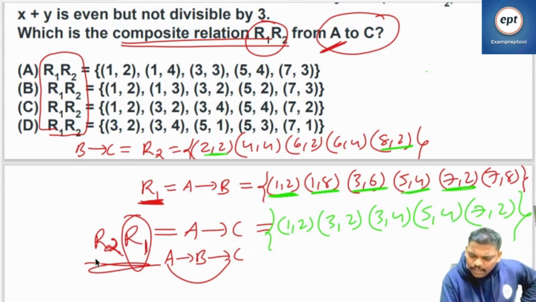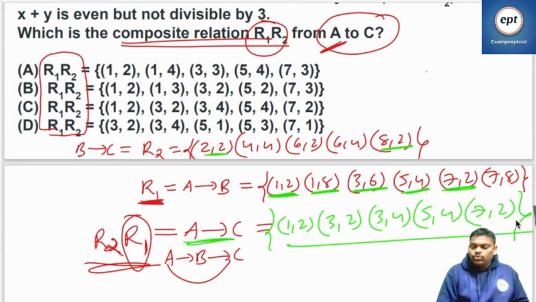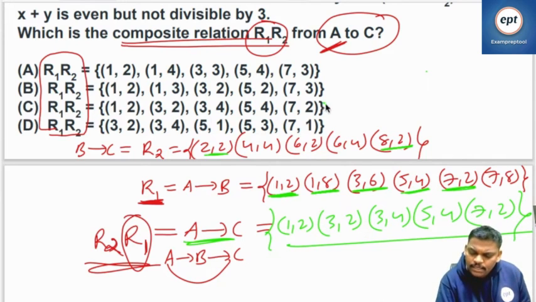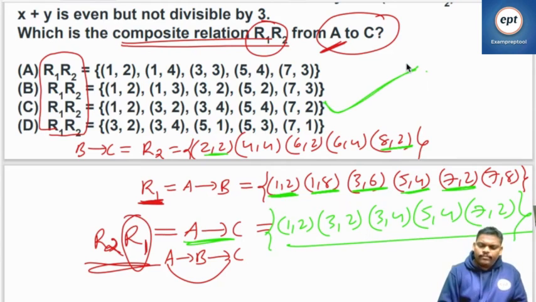I think A to C is this: 1,2; 2,3... 1, 2, 2, 3, 2, 2, 3, 2, 4, 5, 4, 7, 2. I think the answer is C. Am I right? Check. Is it okay? Any small mistake I did? Please let me know.